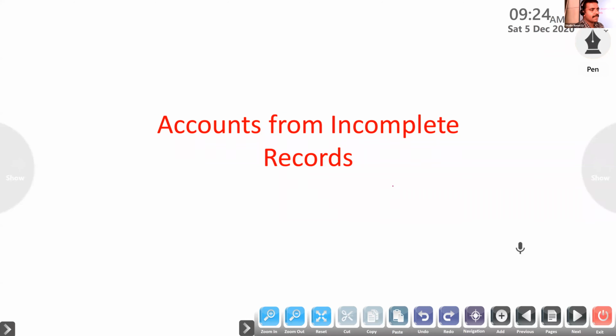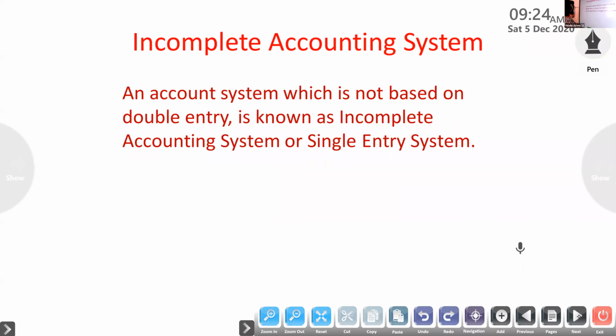According to double entry system, every transaction has two aspects: debit aspect and credit aspect. Here, if the records are kept not on the basis of double entry, an accounting system which is not based on double entry is known as incomplete accounting system or single entry system.